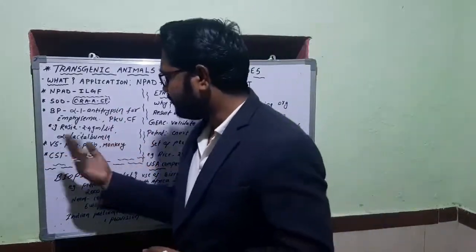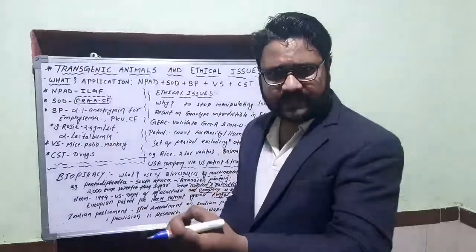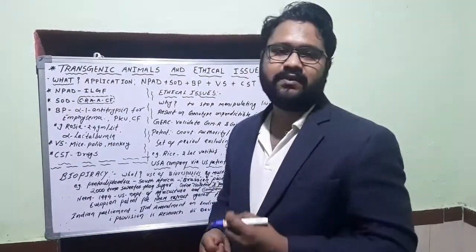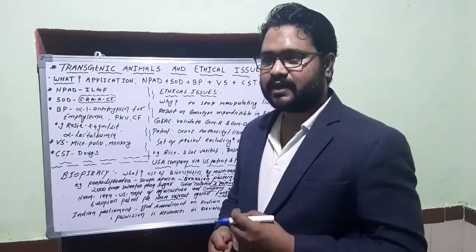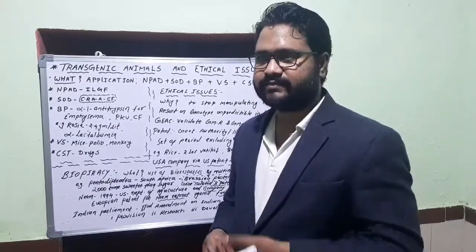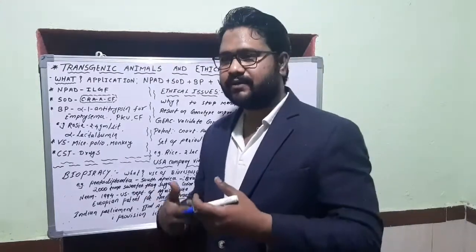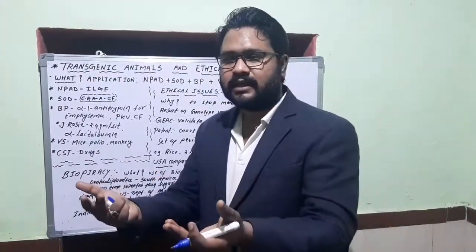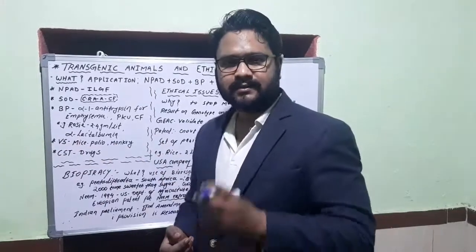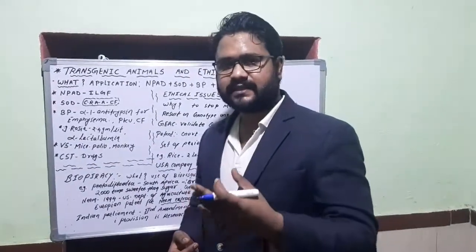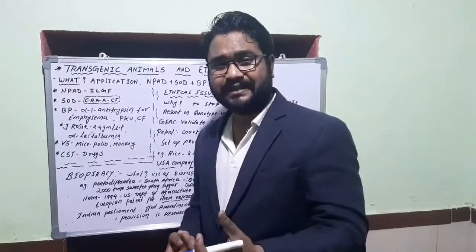Like that, vaccine safety. Any vaccine that comes into the market has to be tested for its safety. And how are we going to test that vaccine? If any vaccine is prepared, it cannot be directly given in a human trial, because it may show physiological differences, side effects, drawbacks, limitations.